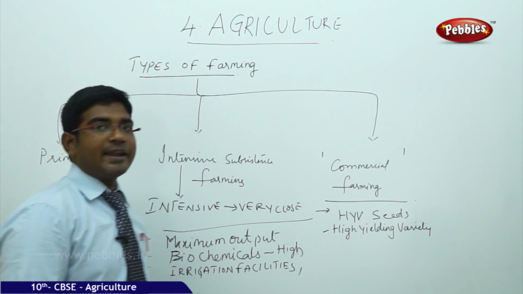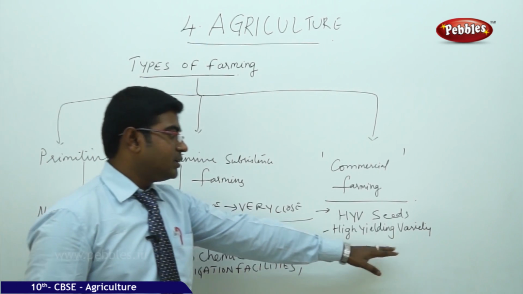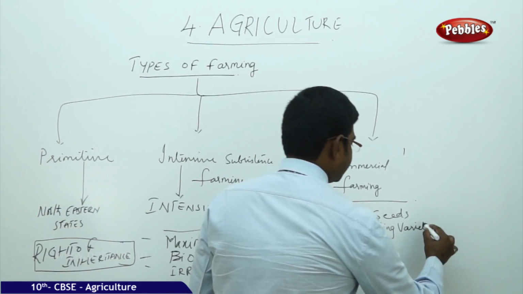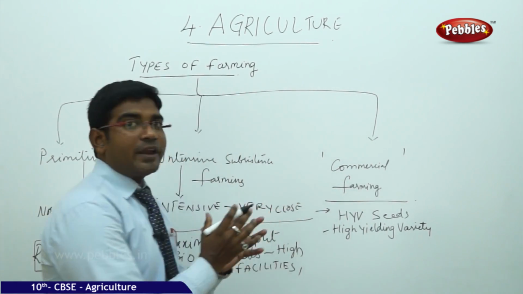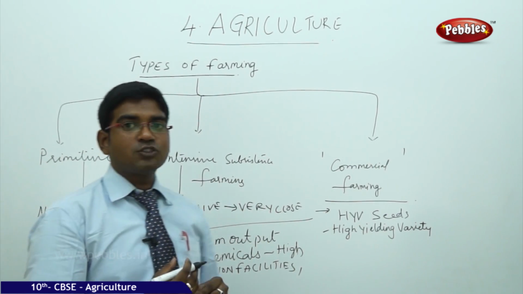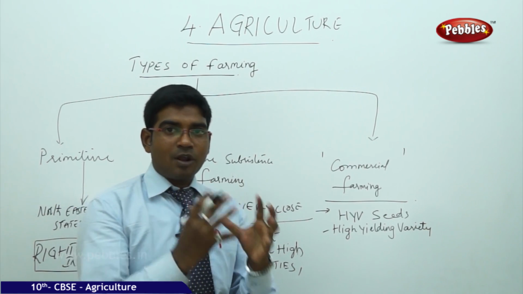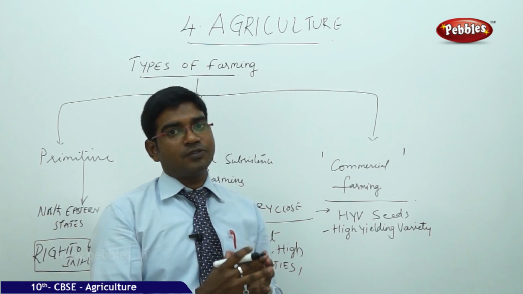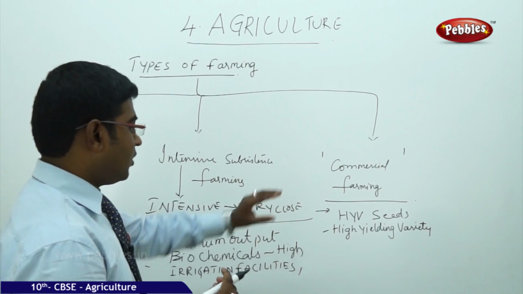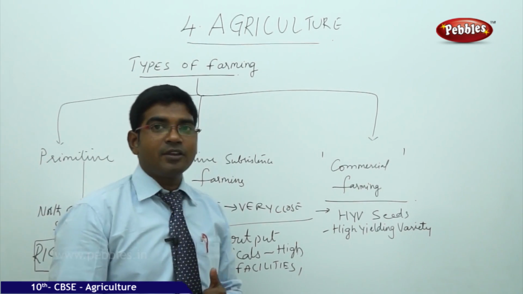So HYV stands for high yielding variety seeds. When the high yielding variety seeds are sown in the soil, that would automatically get a huge profitable extent of crop growth for them. That is the promise we get from the high yielding variety of crops.